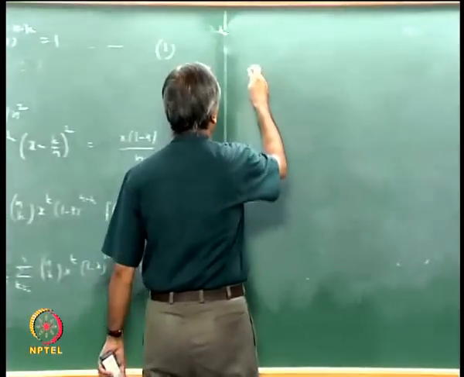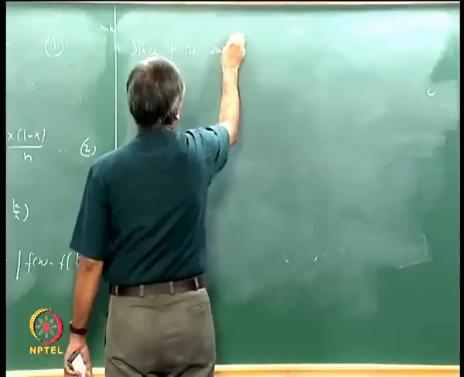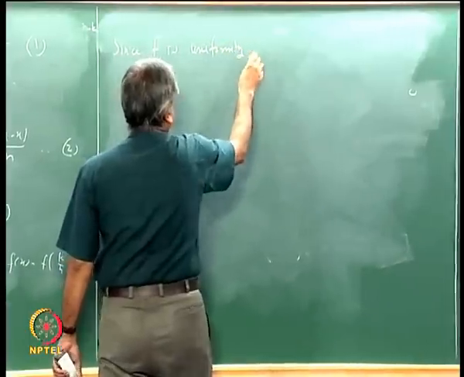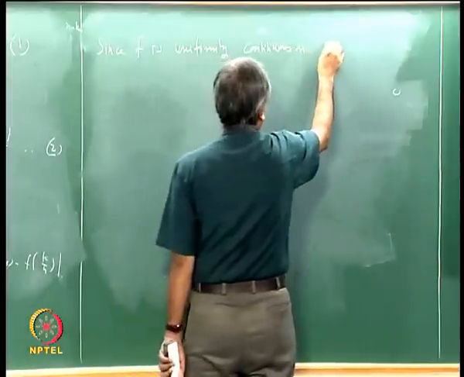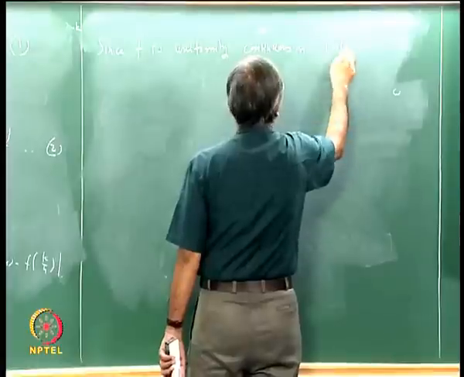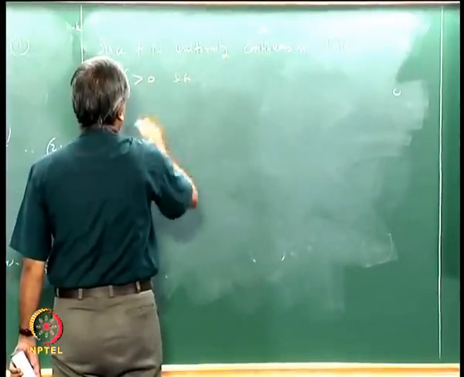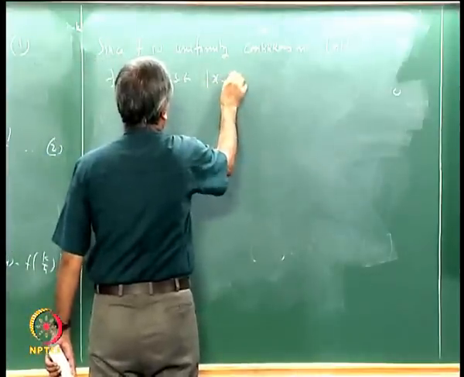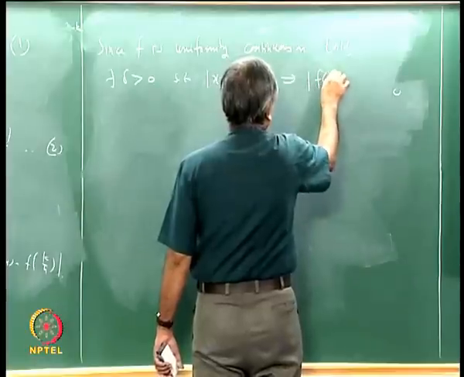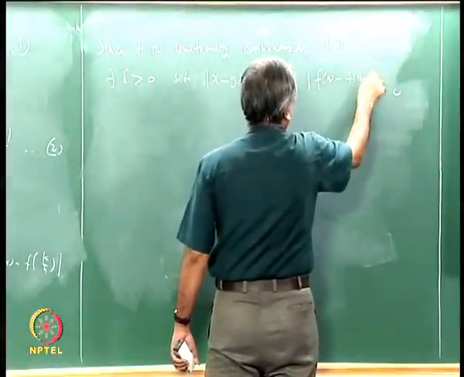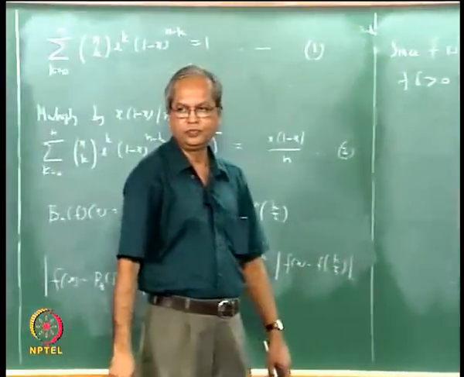Since f is uniformly continuous on 0 to 1, there exists delta bigger than 0 such that whenever mod x minus y is less than delta, this implies mod fx minus fy is less than epsilon.